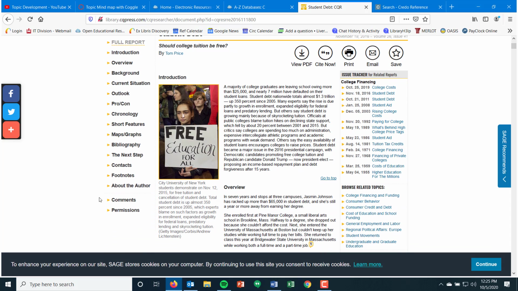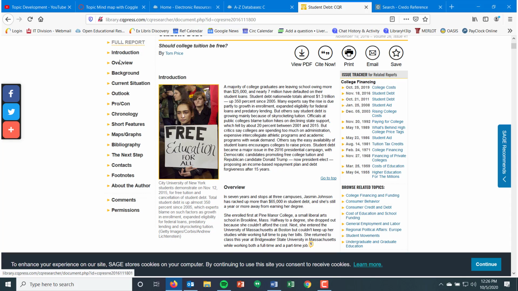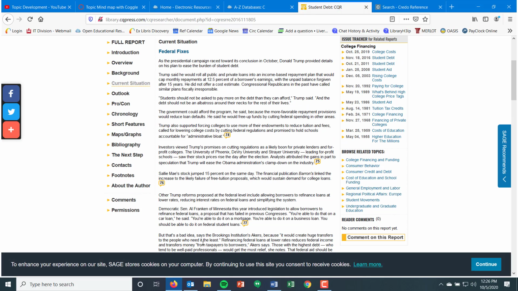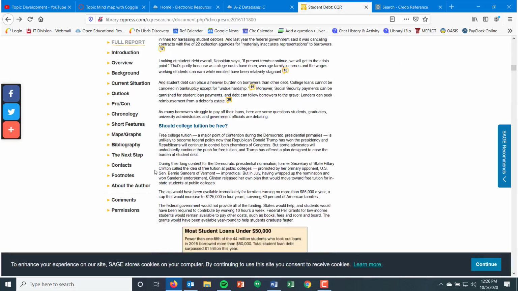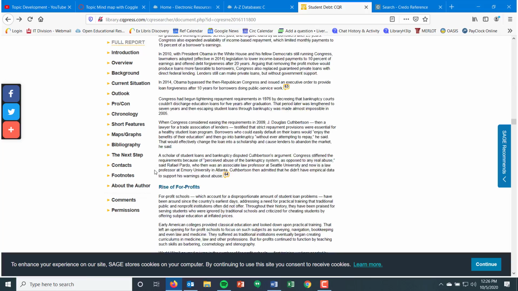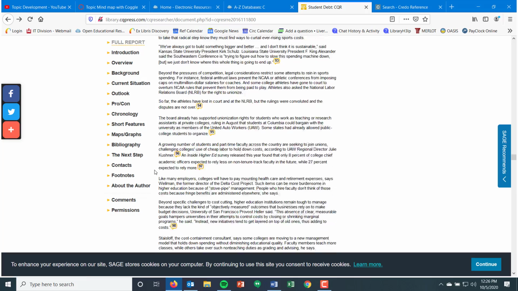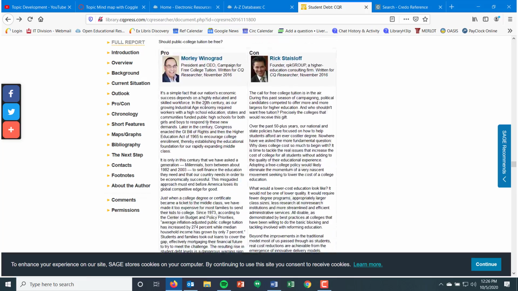You're seeing this is giving you a rather well-researched, well-cited overview of the issue surrounding college student debt. You get this table of contents with the introduction, the overview, the background, and what's going on currently with it. If you click on it, it shows you that. One of the things I love about it is that if you're scrolling down, they're all on the same page, and you get to this pro-con debate section. I've got to scroll down a little bit. I said these were in depth. They are good research things.